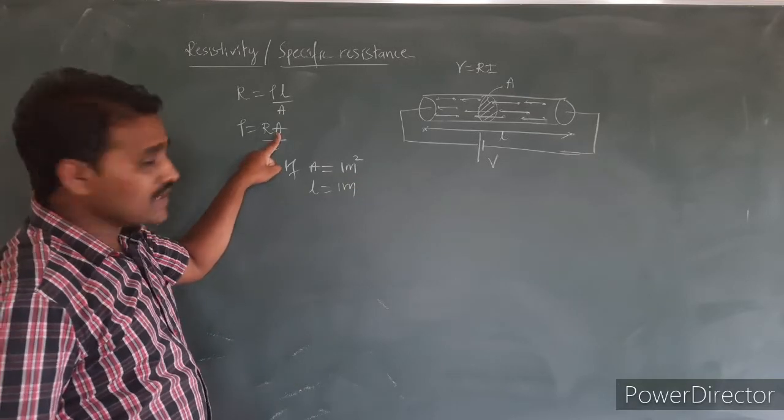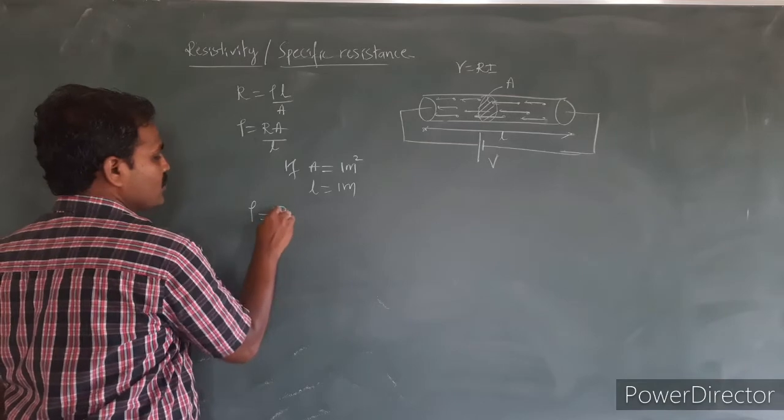Substitute the values of A is equal to 1, L is equal to 1. Directly I can write rho is equal to R.